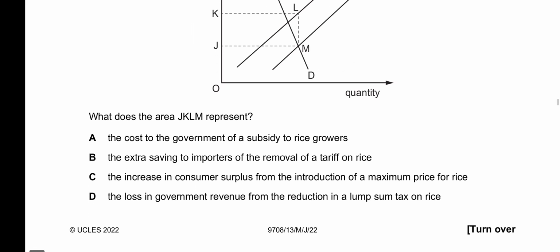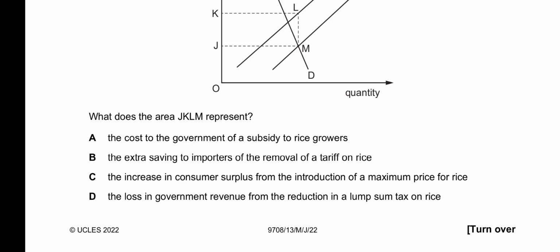So C is also incorrect. D says the loss in government revenue from the reduction in a lump sum tax on rice. This is incorrect because it is indirect taxes that are imposed on the supply of goods. Lump sum taxes are imposed directly on the person, such as corporation tax and income tax.